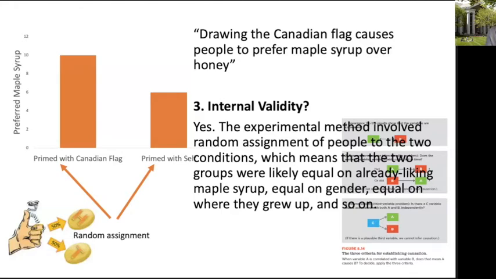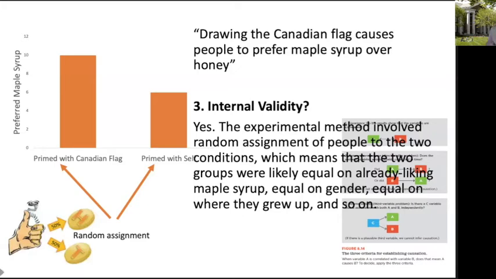Other people might say, well, maybe people who grew up in northern parts of Canada like maple syrup better than people who grew up in southern parts of Canada. And maybe that's why these guys are higher. That may be true, but again, where people grew up is going to be evenly distributed across the two conditions when you use random assignment.